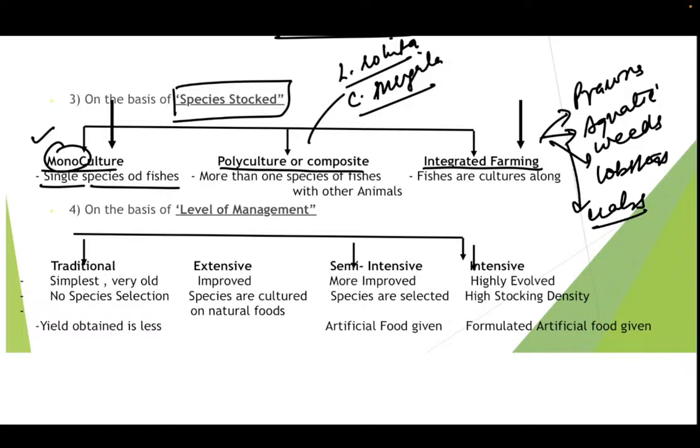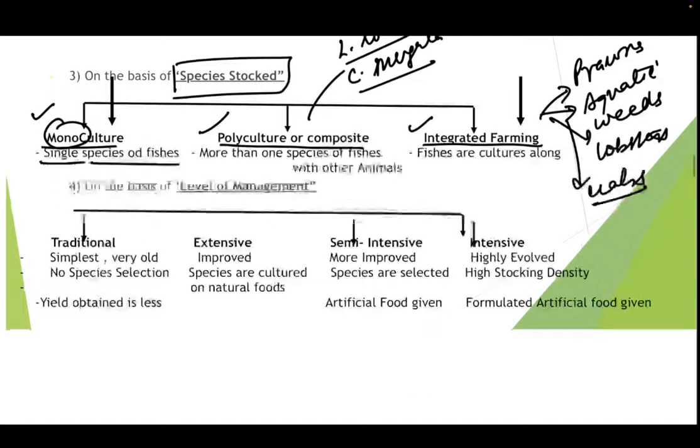So, if we culture prawns, aquatic weeds, lobsters, crabs along with the fishes, that comes under integrated farming. I hope you have understood this. If a single species of fish is stocked, that is monoculture. If more than one species of only fishes are stocked, that is a polyculture. And if any number of species of fishes along with other aquatic animals are stocked, that comes under integrated farming. Please take a note of this.